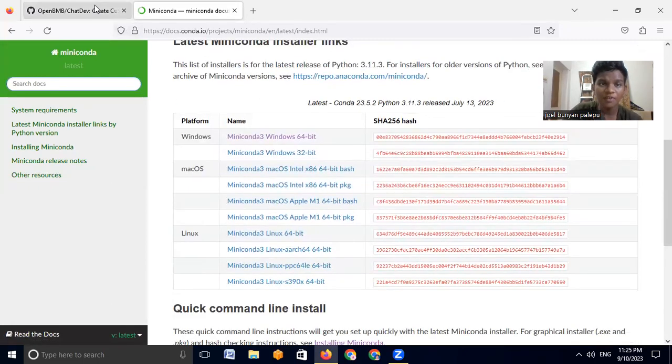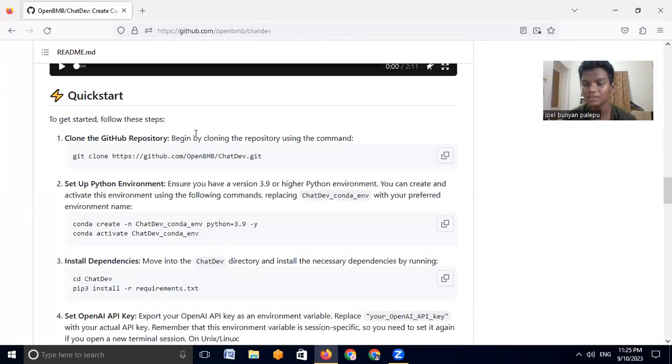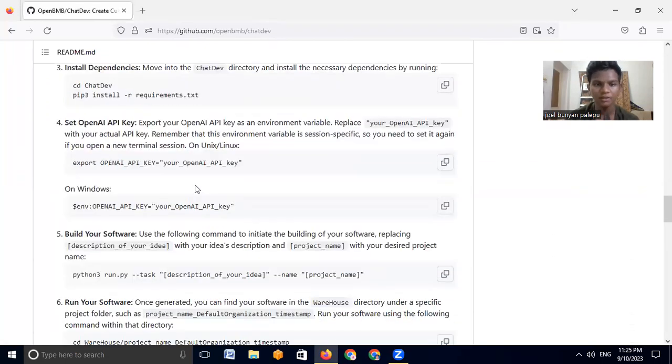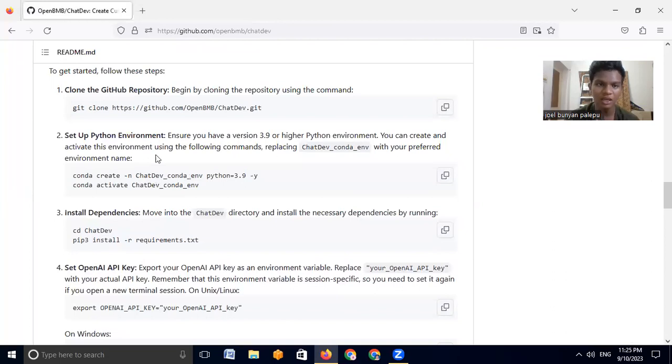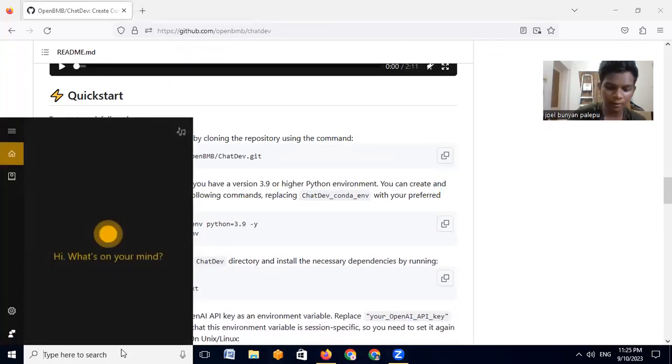After installing Conda, you should also have Git installed in order to access this GitHub repository. You need to have all these things. So first we have to clone the repository. I'll just copy it and open the command prompt.